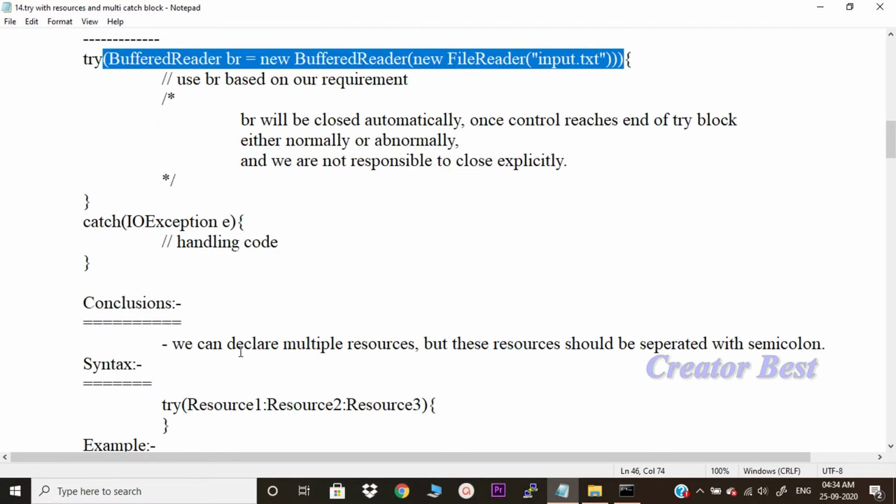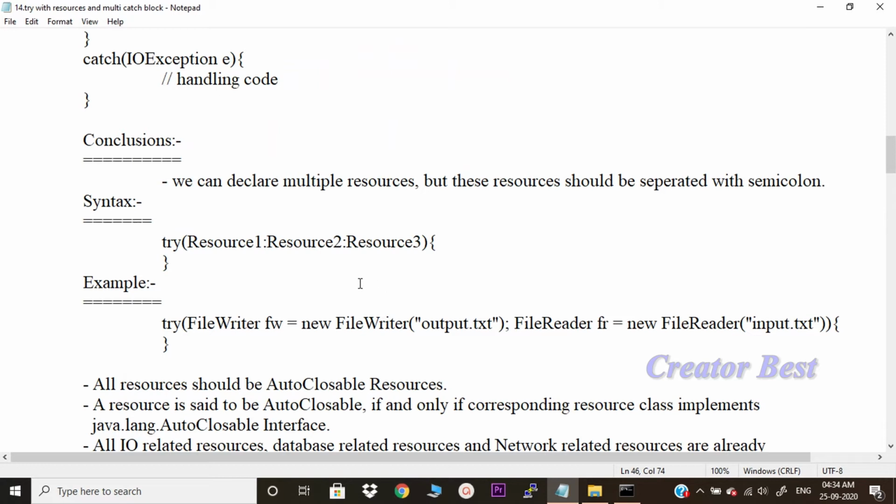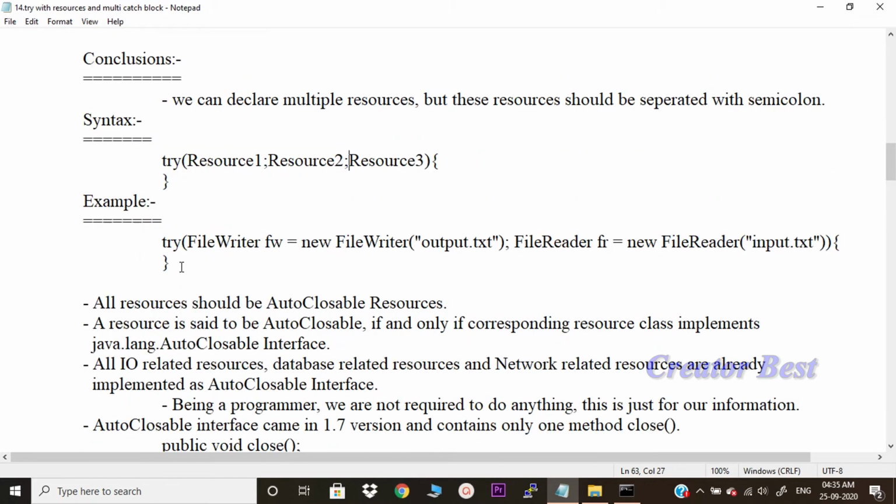We can declare multiple resources, but these resources should be separated with a semicolon, like resource 1 semicolon, resource 2 semicolon, resource 3, and so on. Example: try FileWriter fw is equal to new FileWriter output.txt semicolon, FileReader fr is equal to new FileReader input.txt.